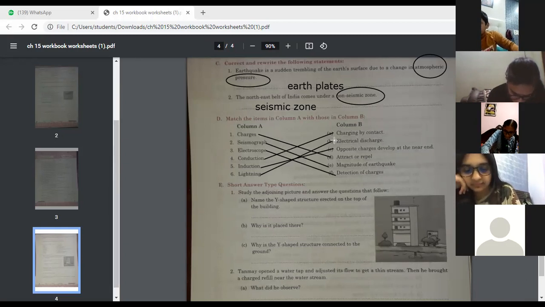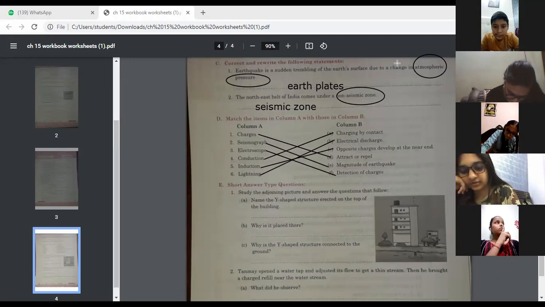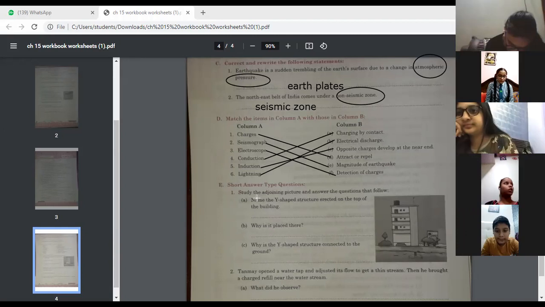Next, E part. Done everyone? D part? Next, E part is: study the adjoining picture and answer the questions.